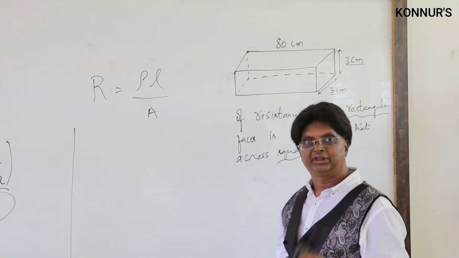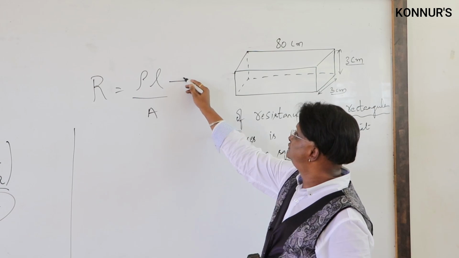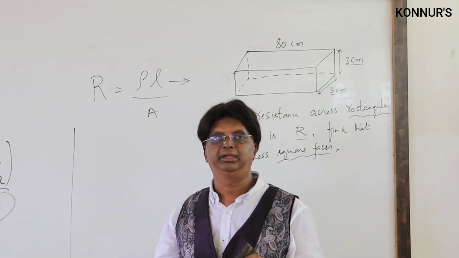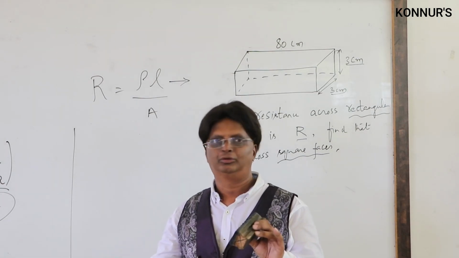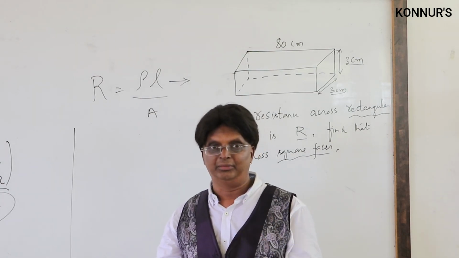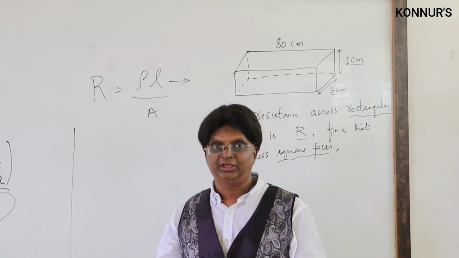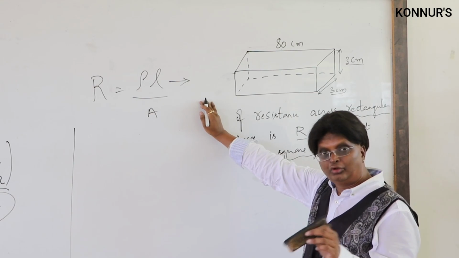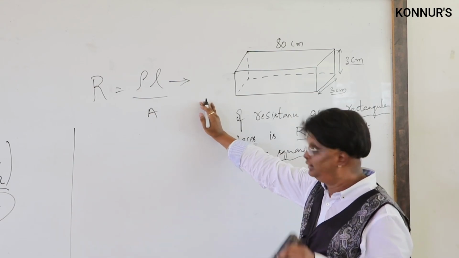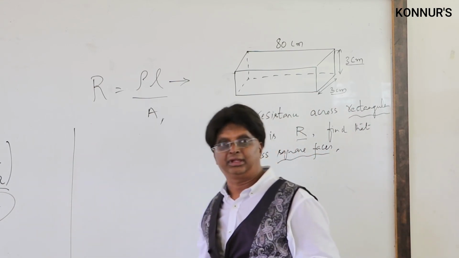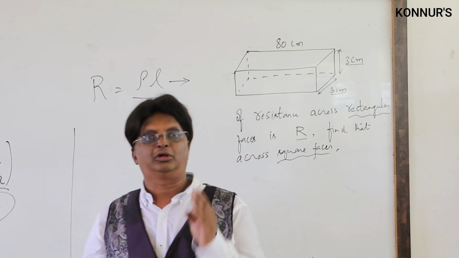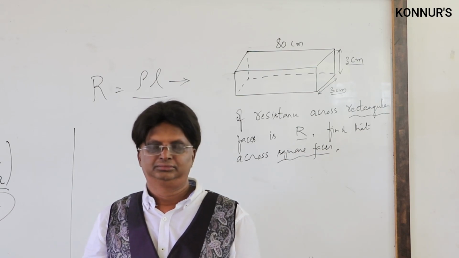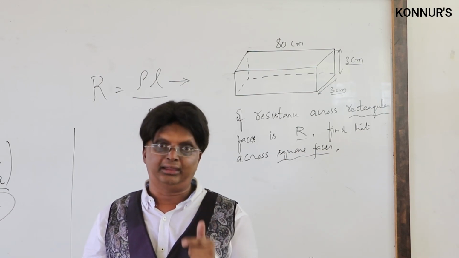But now specifically let us come here. L is the distance between the ends across which PD is applied. Okay, not the longest dimension. Shall I repeat? L is the length between the faces across which PD is applied. And this capital A, what is capital A? Capital A is the cross section through which we find the flow of charges. So this is the meaning of L and A.